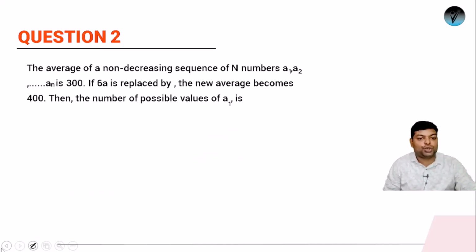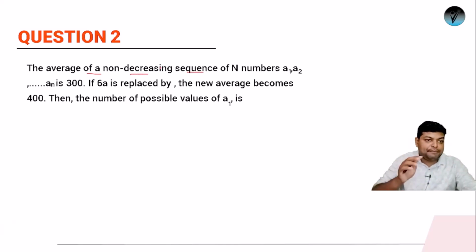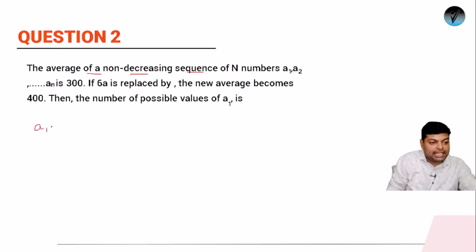Next we have question number 2. So question number 2 is from the chapter of averages. What the question says: the average of a non-decreasing sequence. Now it's very important, non-decreasing sequence means your first number is always smaller than the other numbers. The average of a non-decreasing sequence of n numbers a1, a2, ..., an is 300. If you find the average of a1, a2, a3 up to an, the sum will be 300n.